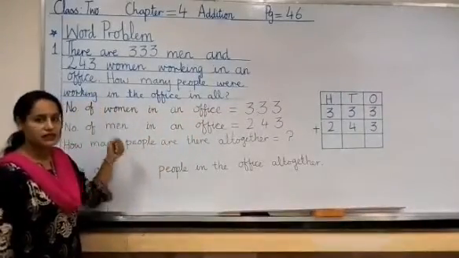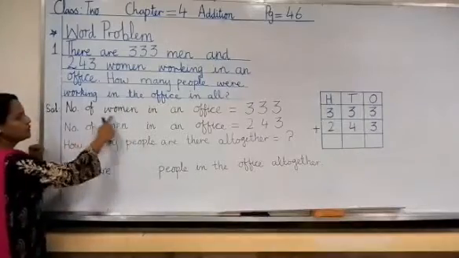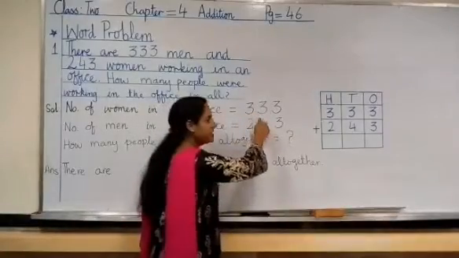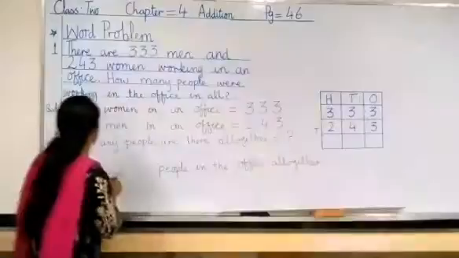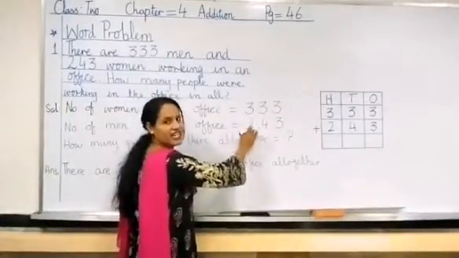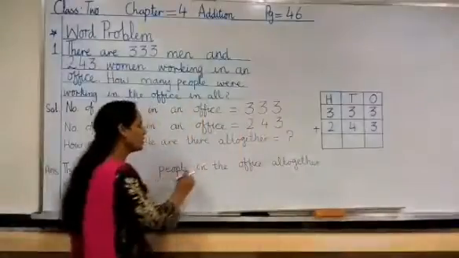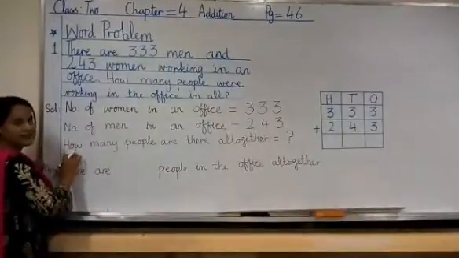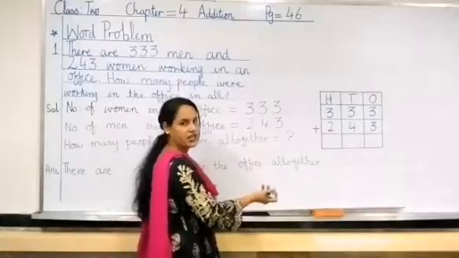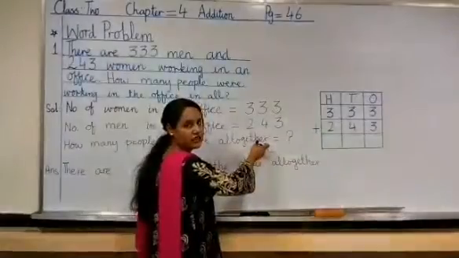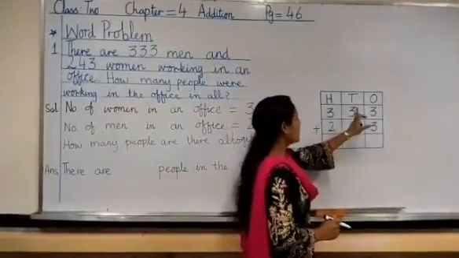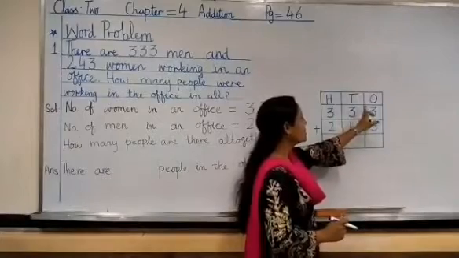Let's solve the question. Number of men in an office: 333. Number of women in an office: 243. Now, what is next? How many people are there all together? We have to find out how many people are working in an office all together. Now we will add them and we will write here in this box hundreds, tens and ones.